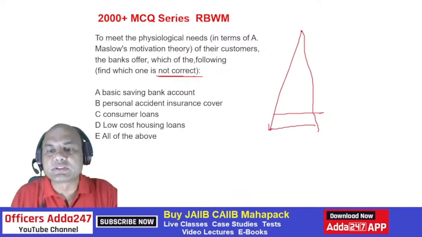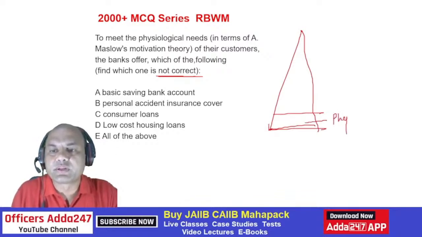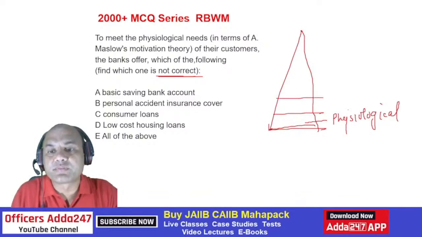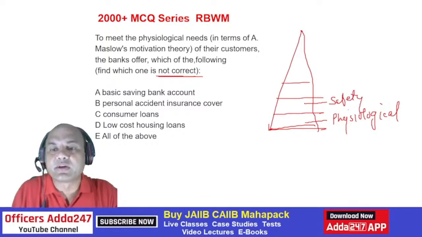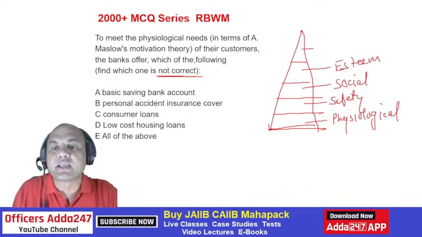So what is it? One is physiological, basic. Second is what? Anyone can give me? The second one is safety. Correct. Safety. Everyone, you also type. Third one, social. Okay. Fourth one, esteem. And last one is self-actualization.